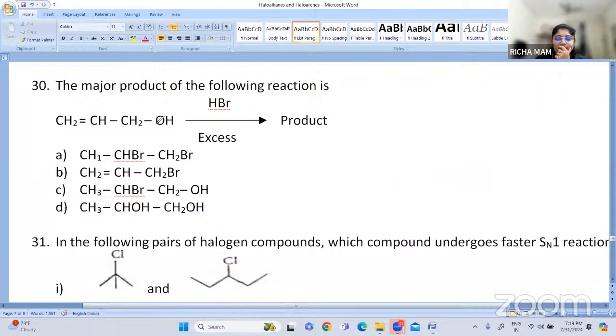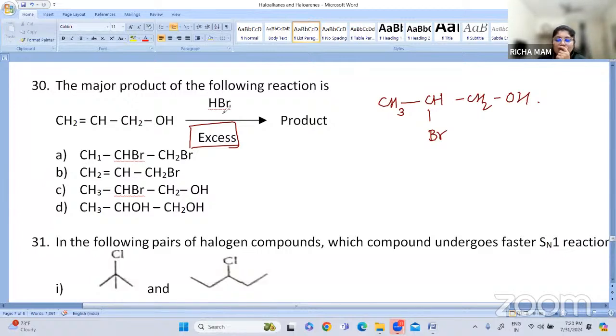Let us write the reaction now. On either side of the carbon, what will be the possibility? Here the negative part will be added to the carbon with the least number of hydrogen atoms, and the hydrogen will be added to the carbon with more hydrogen atoms. So it will become CH3, CHBr, CH2OH. Our answer is again HBr. They have taken excess of HBr.